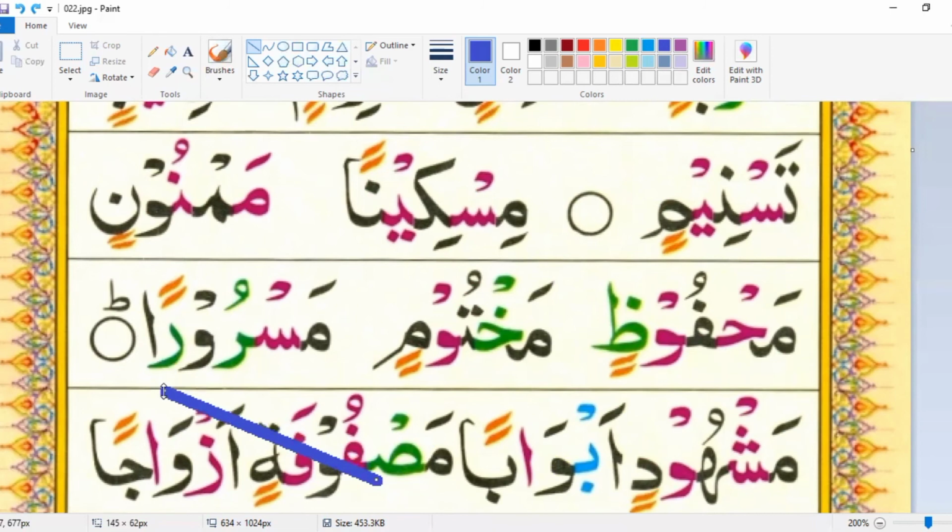So when the last letter has nothing and the second last letter has got two fatha, you have to skip one fatha from that and read with one fatha, and you have to stretch for 1 second as well. So you have to read ra alif fatha ra. You have to skip one zabar only. It would be masrura. Just skip one fatha from ra. This is the way to read when last letter has nothing.